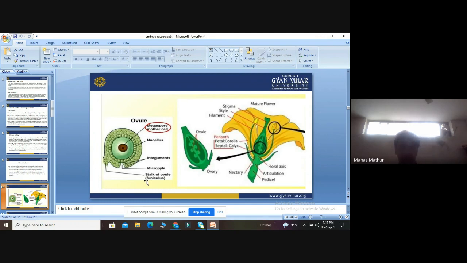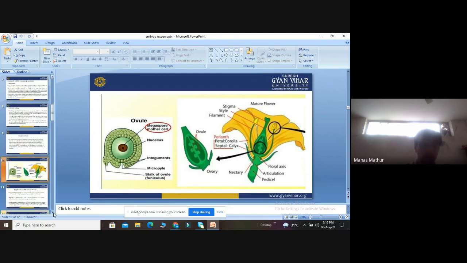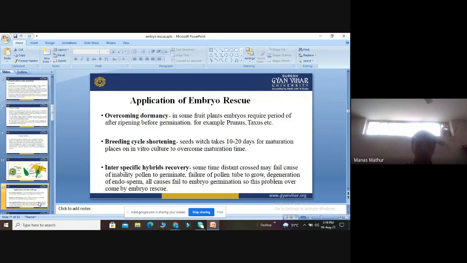We have to isolate the plant, treat with the disinfectants, put in the culture medium, wait for the germination, and then we are transferring into the field. So this whole process applies in ovary culture. Then we come to the point of why there is a requirement of embryo rescue, or what is the importance of embryo rescue.